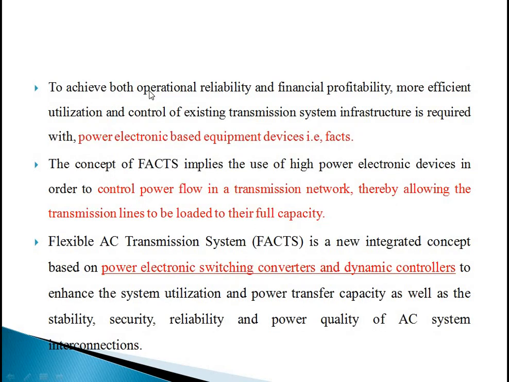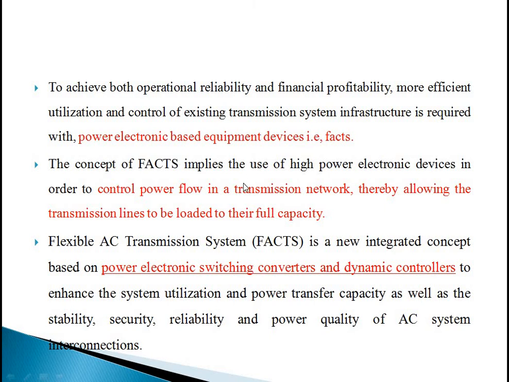And to achieve both operational reliability and financial profitability, more efficient utilization and control of the existing transmission system infrastructure is required with power electronic based equipment devices, that is FACTS. Okay, so in order to reach the maximum extent of power from the source to the load, we require to control the power by use of power electronic based equipment devices called FACTS.